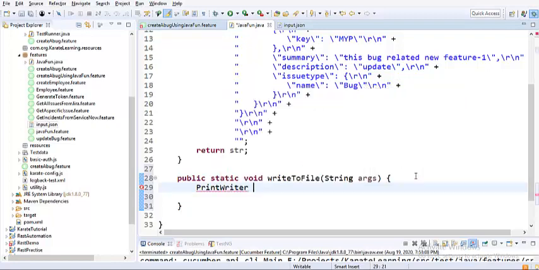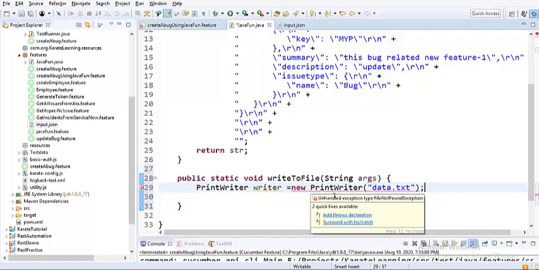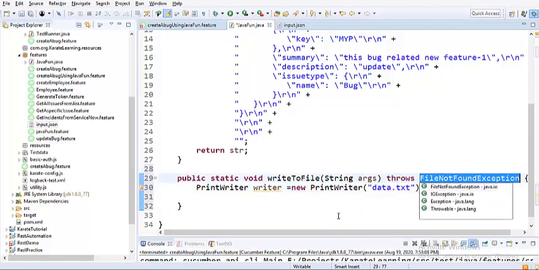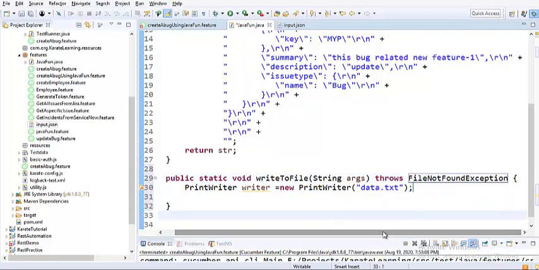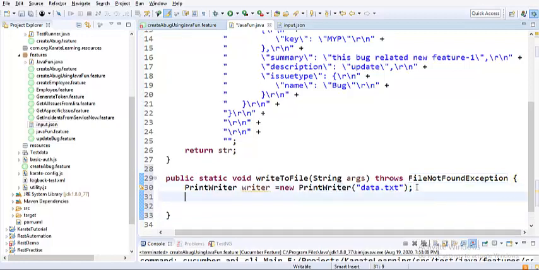Print writer is the class, so I am creating an object for it, equals new print writer, and I want to create a file called data.txt. Let me import and handle the exception. These are exceptions that I need to handle, like file not found exception in case the file is not available, so the program will terminate gracefully, without having to interrupt in a hard-coded way.